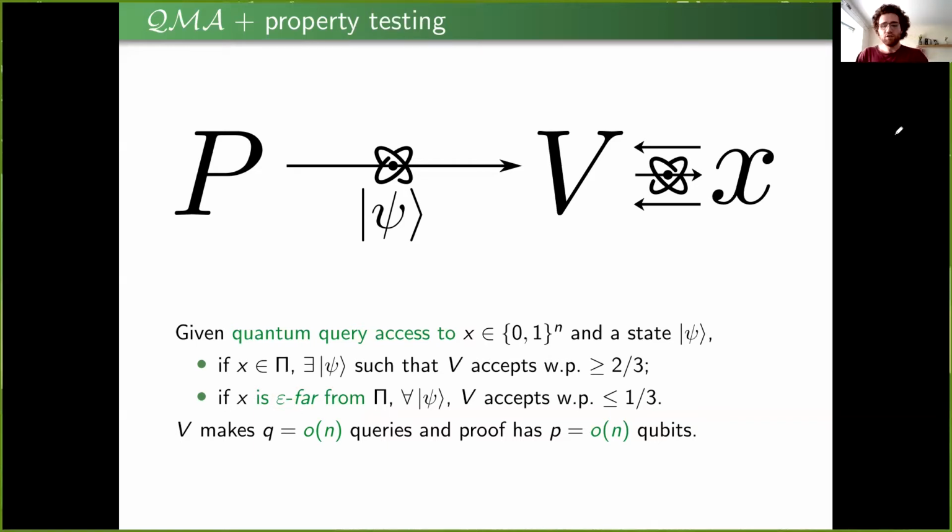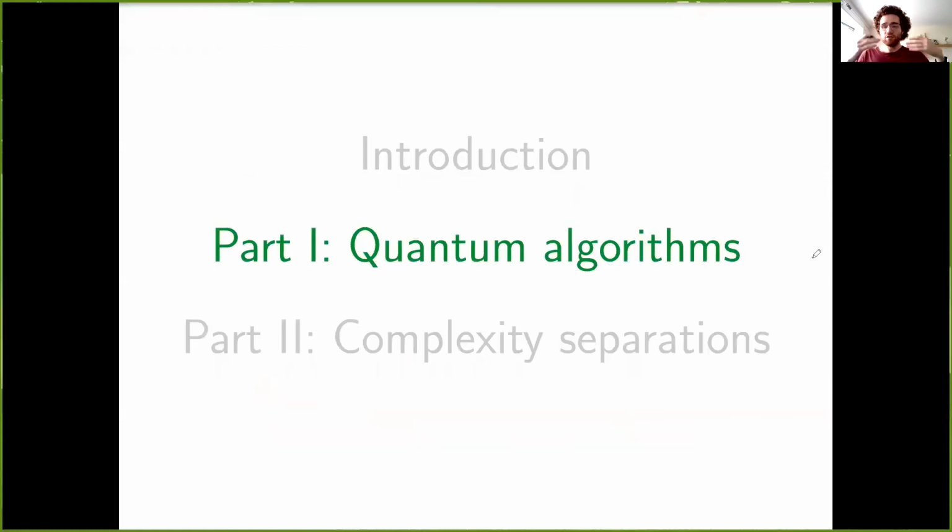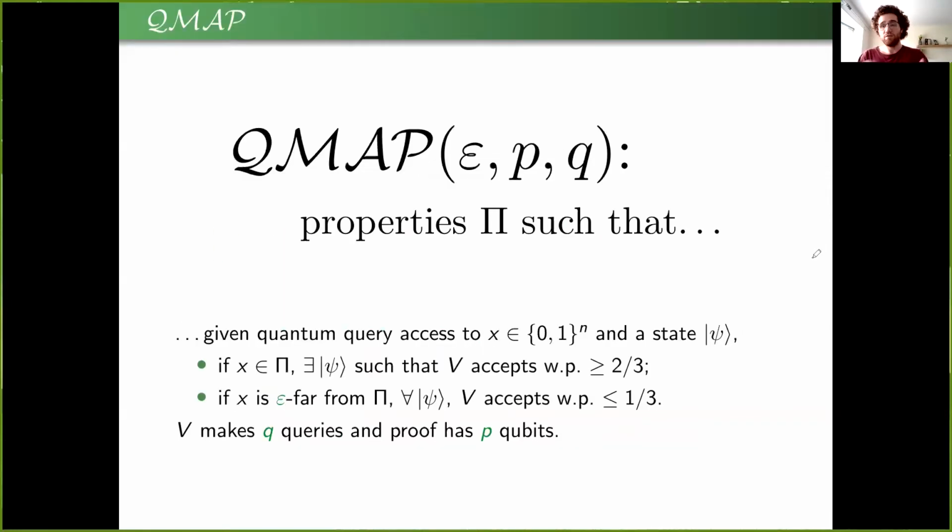Okay, so I'd like to just give a quick comment here to say that generally in property testing, we call languages properties and we denote them by the symbol pi. So we'll use this symbol and terminology from now on. Okay, so now that allows us to finally define the main protagonist of this talk, which is the class QMAP